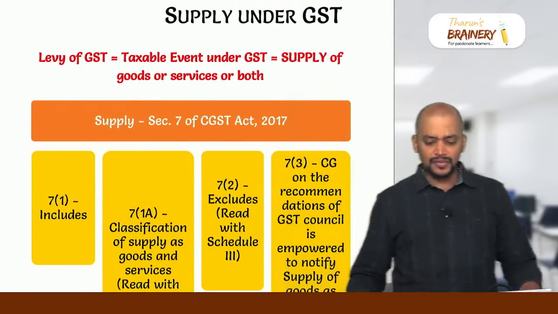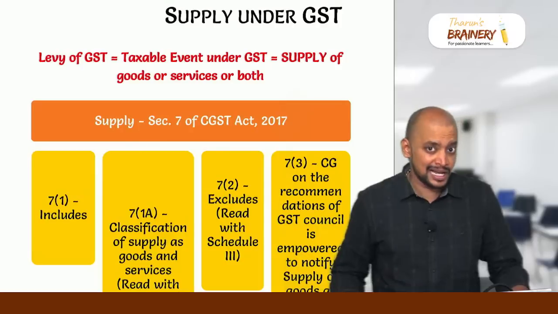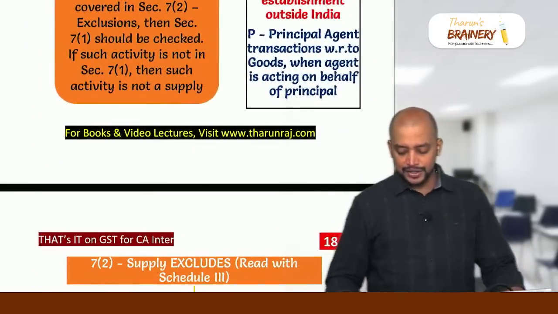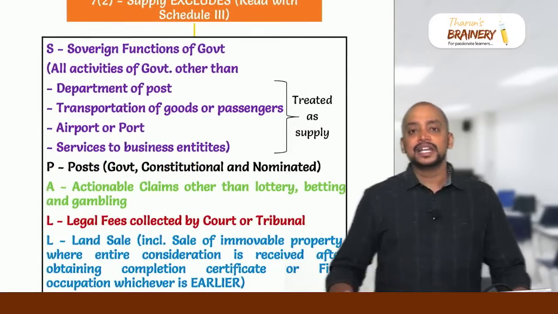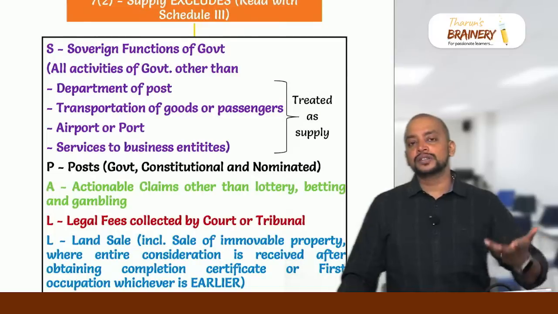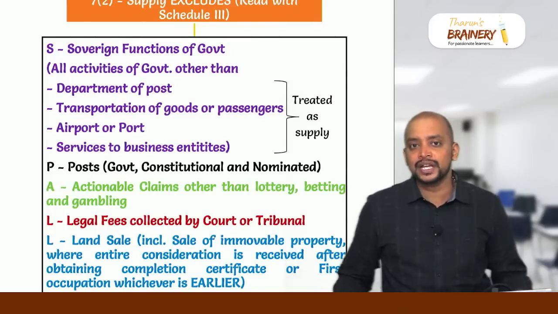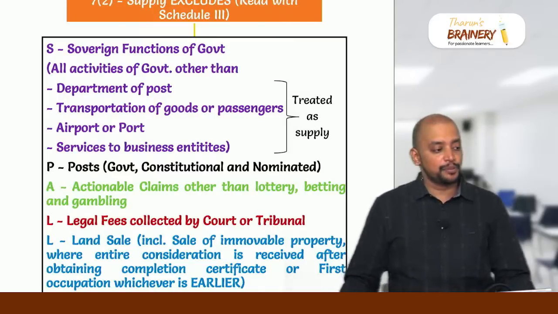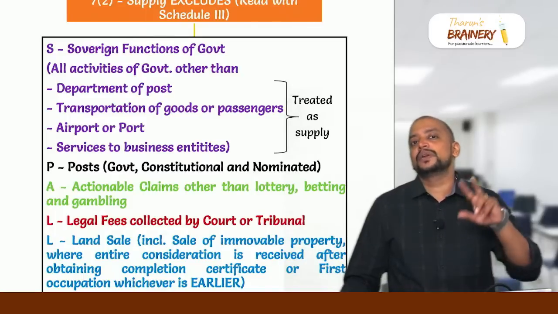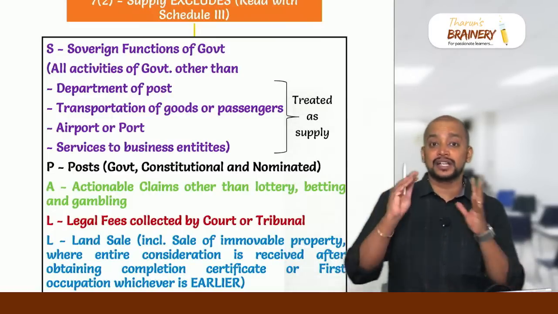Then in the supply definition, you basically know everything, but remember what is excluded from the meaning of supply. What is excluded from the meaning of supply is PALD's law, yes, for sovereign. In the place of exclusion from supply, don't write it as exempted from supply. One student asked me whether transportation of a dead body in an ambulance comes under exclusion from supply or exempted supply. It comes under exclusion from supply. It should not be written as exempted supply. That's why you need to know what is excluded from supply.